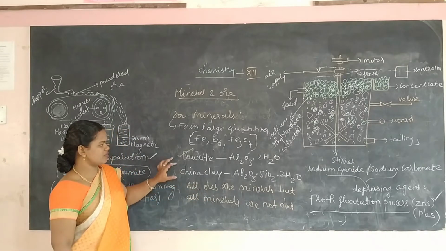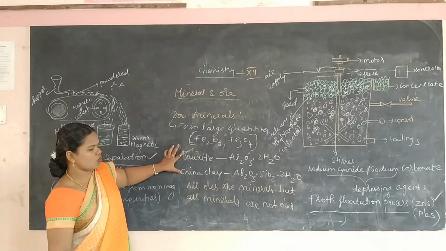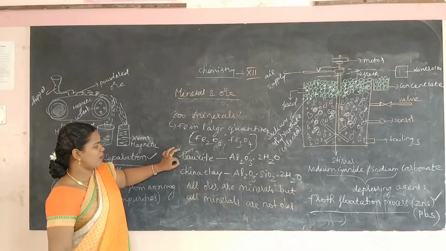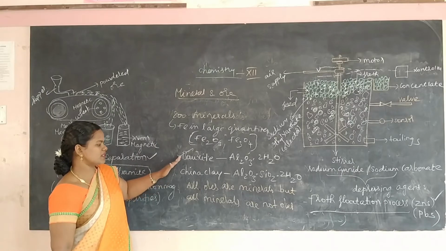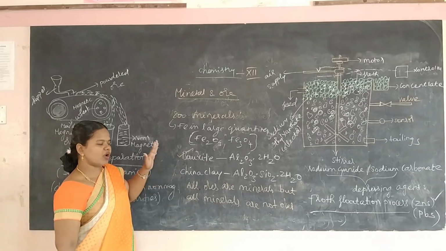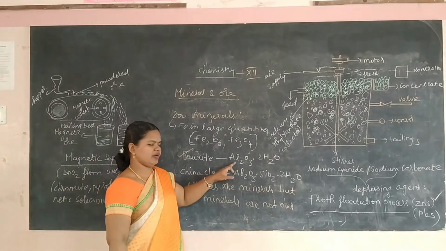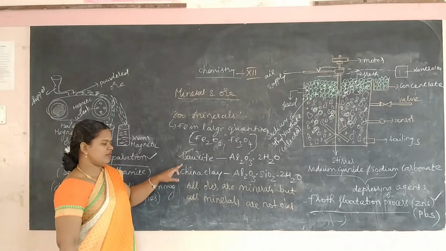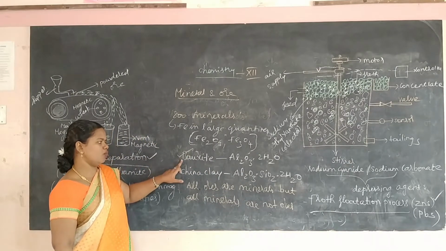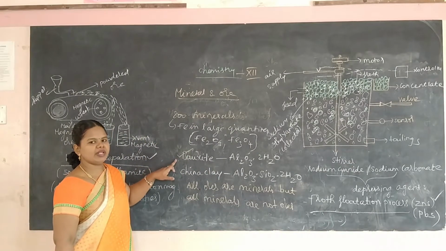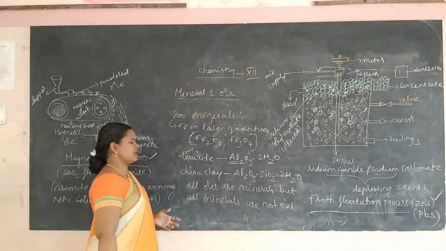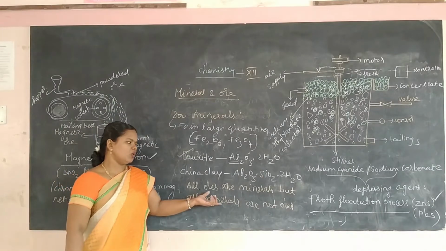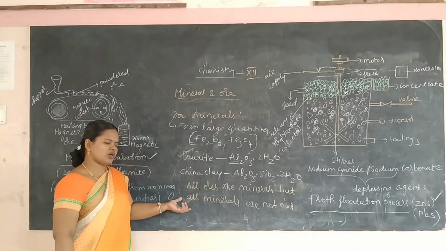All ores are minerals. For example, these two are minerals. But which is an ore? Bauxite is the ore from which I can profitably extract aluminium. So this is an important statement you have to remember: all ores are minerals, but all minerals are not ores.